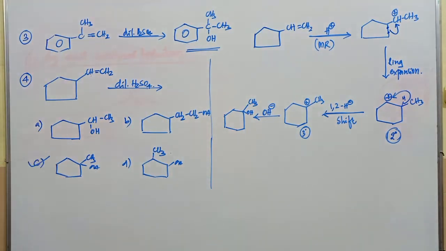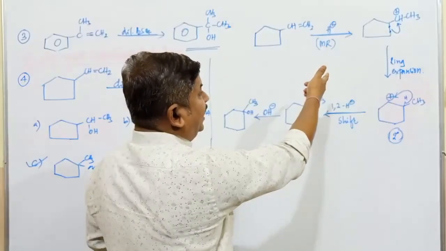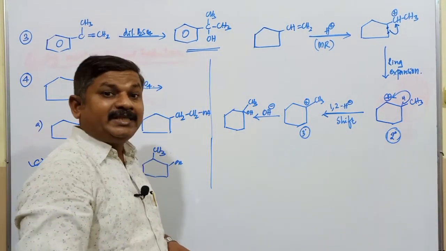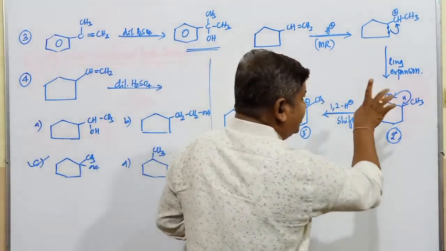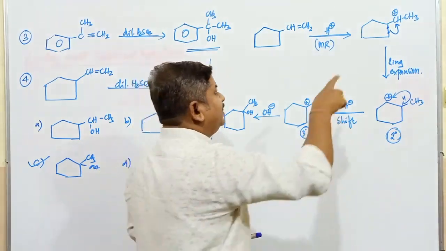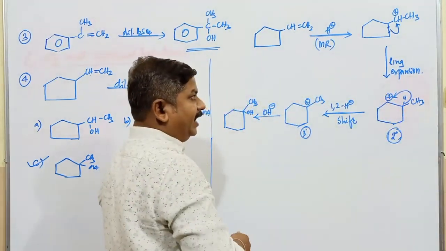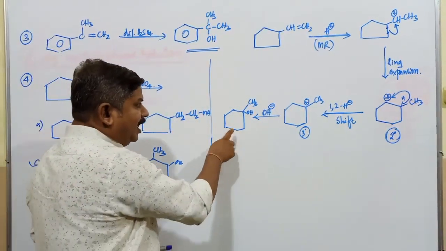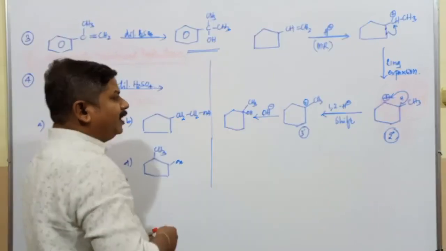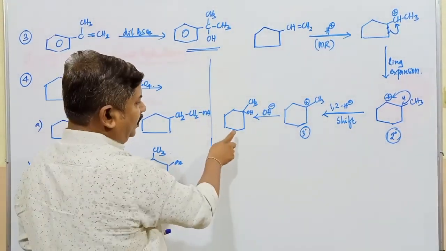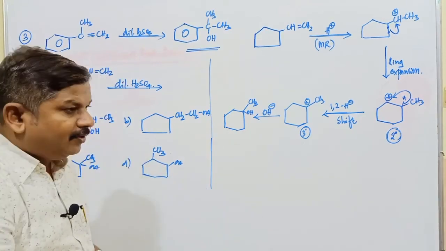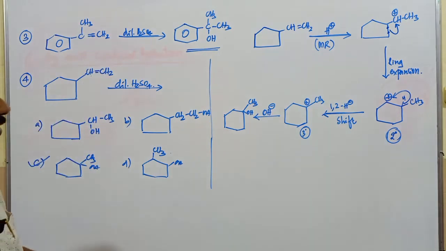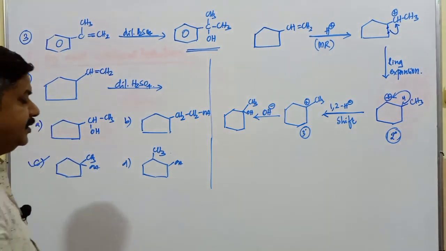It is the third option. So this is an example of acid catalyzed hydration of an alkene with a special property, that is ring expansion takes place. Ring expansion takes place only under the condition where there is a formation of a carbocation outside the ring. So the 5-membered cyclic ring converts into a 6-membered cyclic ring, and finally it produces what I will call 1-methyl cyclohexanol. What is the name of this alcohol? 1-methyl cyclohexanol. So this is about the acid catalyzed hydration of different types of alkene compounds.